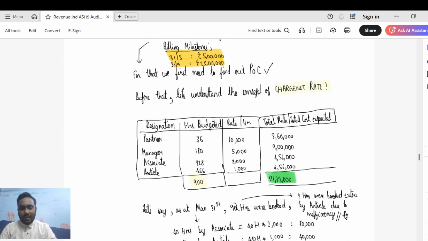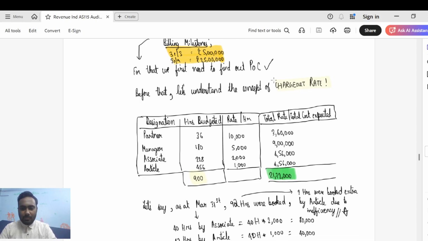Next, how do we compute the percentage of completion here, guys? Let's say as at March 31, 2025, 92 hours are booked. But just keep in mind, guys, out of these 92 hours, 2 hours are booked extra by an article due to inefficiency, because the article assistant is obviously new on the job. He would have to get an understanding of the client. He would have to discuss with seniors. He has spent 2 hours in getting some knowledge transfer or some other inefficiency. Let's say he has booked that time also. So that time should not be considered for the purpose of percentage of completion.